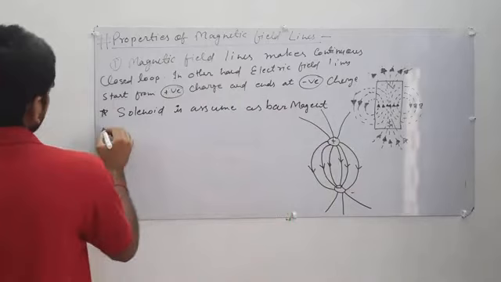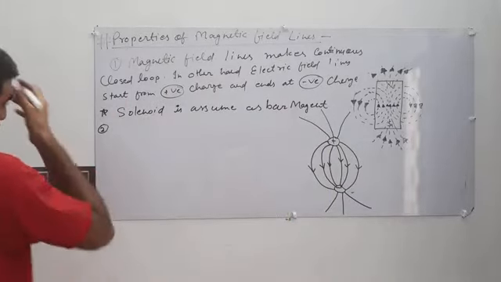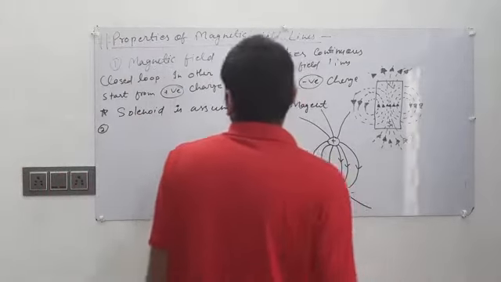The next point: the direction of magnetic field is the tangent.